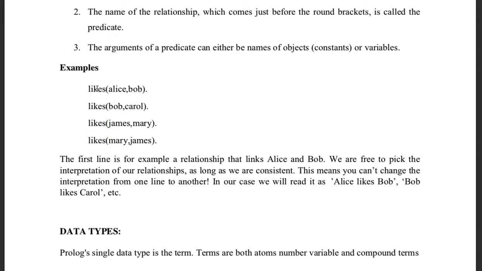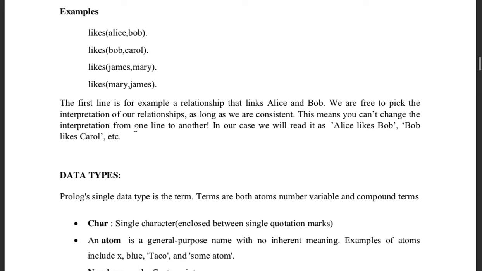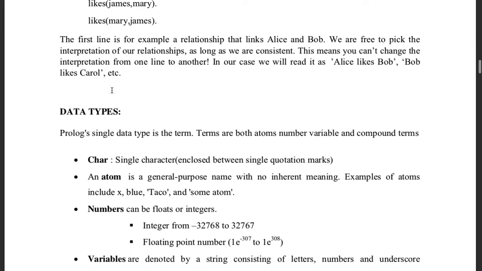If I write likes(Alice, Bob) and my interpretation is that Alice likes Bob, then the other interpretations are also read in the same order. Bob likes Carol, it won't be Carol likes Bob, it will be Bob likes Carol. James likes Mary, Mary likes James, not the other way around. Okay, that is an important thing.